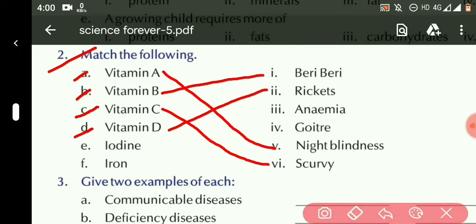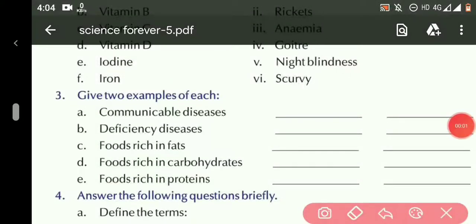E. Iodine. So the deficiency of iodine can cause goitre. So the answer is fourth one, goitre. The last one is iron. The deficiency of iron can cause anemia. The answer is third, anemia. Question number 3, give 2 examples of each. We have to give examples of each question.